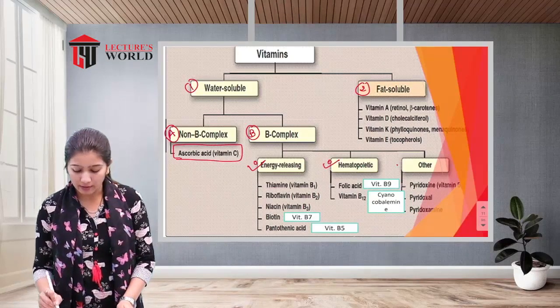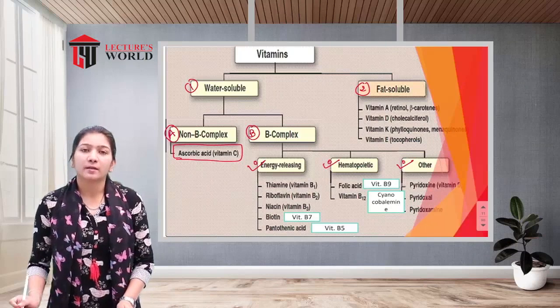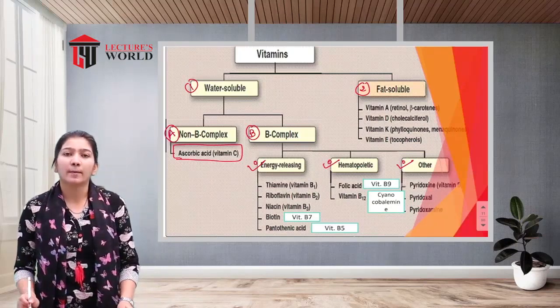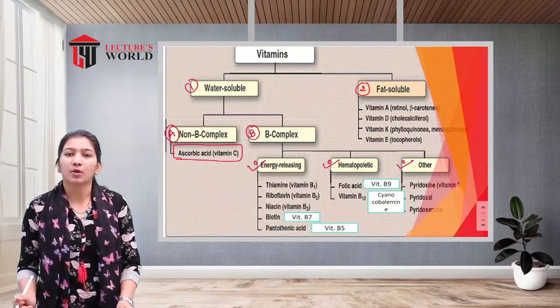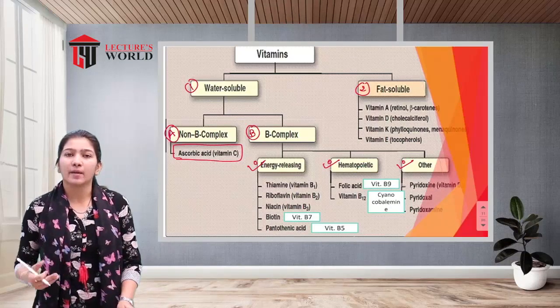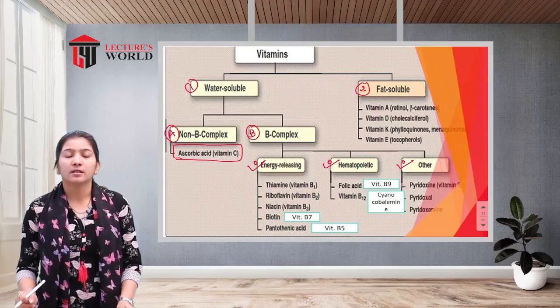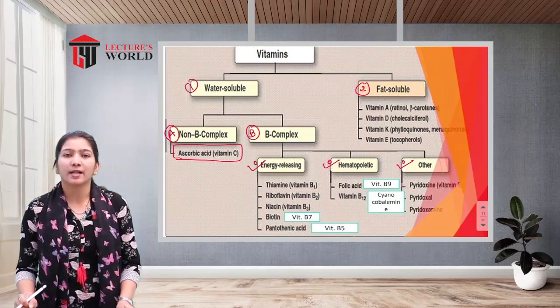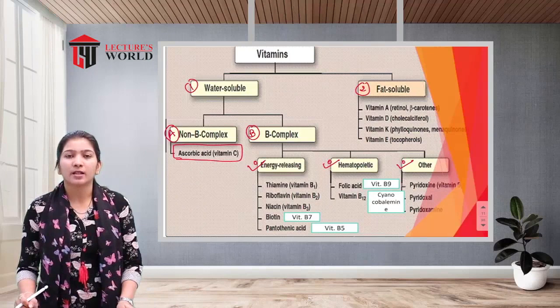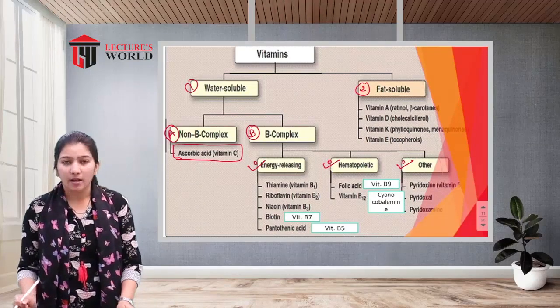hematopoietic, and the others. Energy releasing means these types of vitamin B give a certain amount of energy, or we can say stamina, to our body. The next one is hematopoietic, meaning these types of vitamin B are involved in the circulatory system, that means in the blood, and then the others.